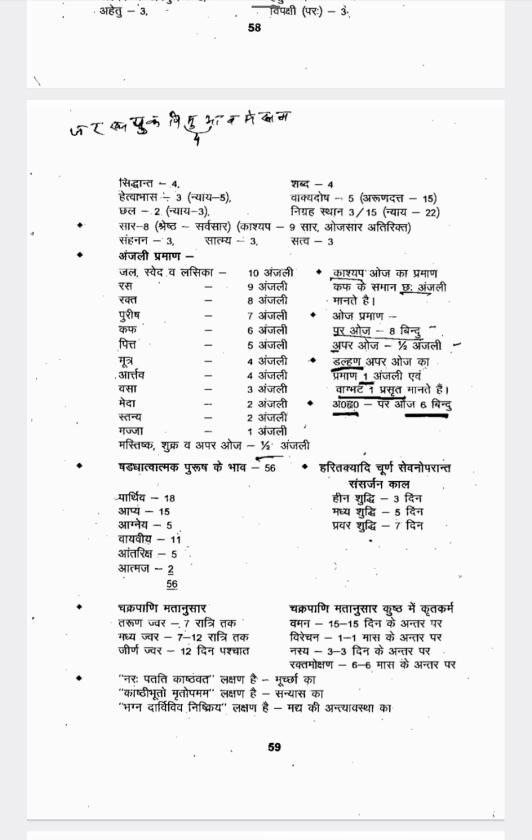Next one is Shaddhatvatmaka Purusha Bhava, total 56 are there. In that, Parthiva Gunas are 18, Apya Gunas are 15, Agneya Gunas are 5, Vayavya Gunas are 11, Antariksha Gunas are 5, Atmaja Gunas are 2. So total 56 bhavas are there. Then Haritakyadi Churna Sevana Uparanta Samsarjana Kala. After the usage of the Haritakyadi Churna, for how many days do we have to do the Samsarjana Krama? If it is Hina Shuddhi, 3 days; Madhyama Shuddhi, 5 days; Pravara Shuddhi, 7 days.